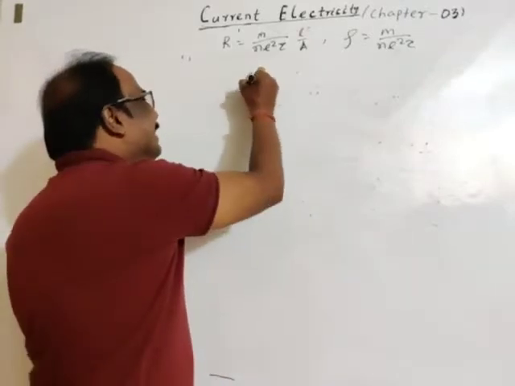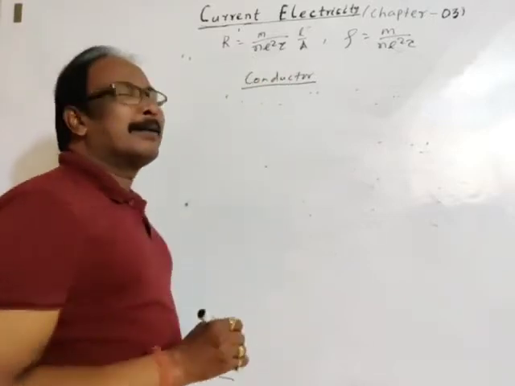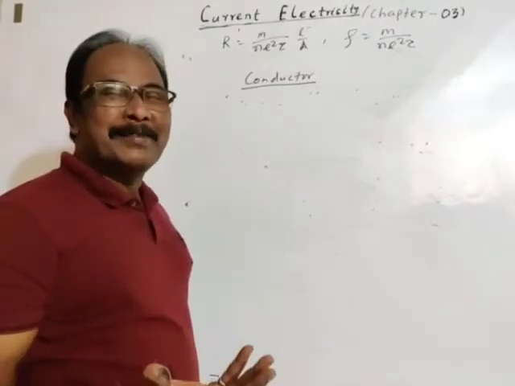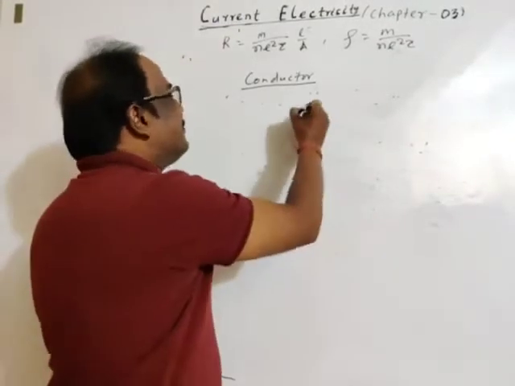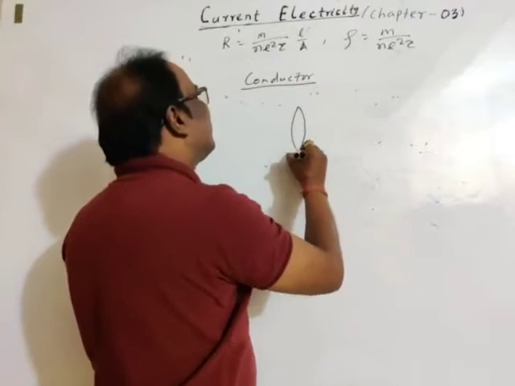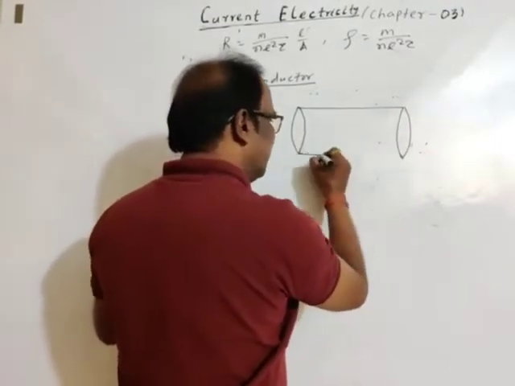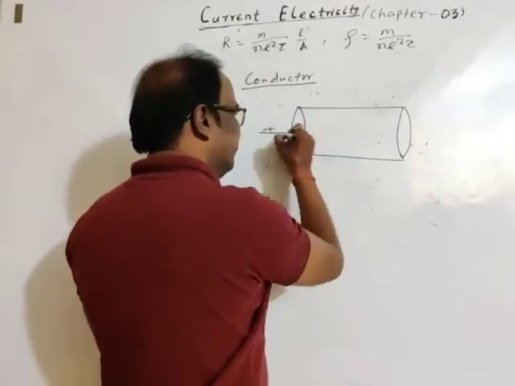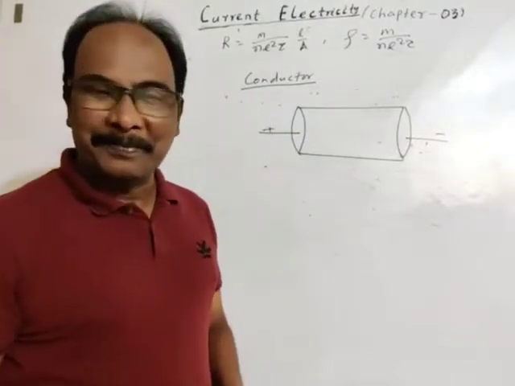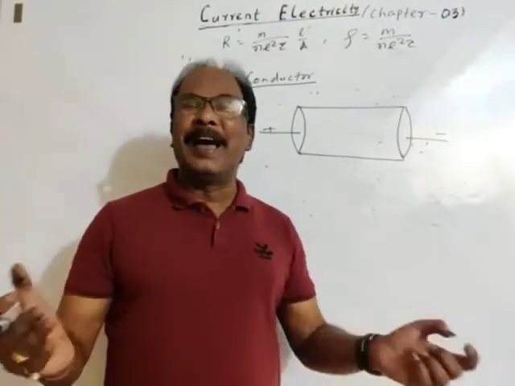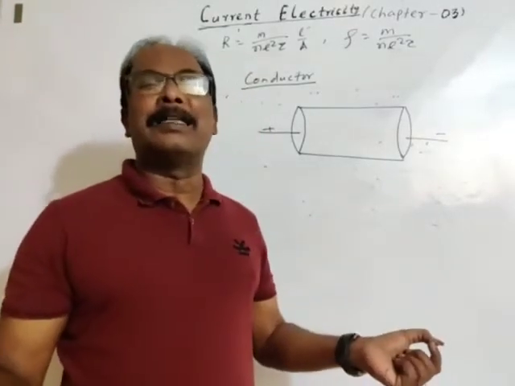Let's consider a conductor. In the case of a conductor, we'll discuss how resistance varies, or how resistance depends on temperature. Let's consider this is a part of a conductor, connected between the positive and negative terminals of a cell. As we have discussed, before the conductor is connected between the terminals of a cell,